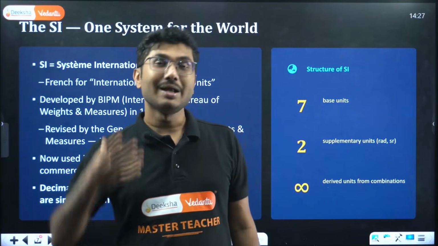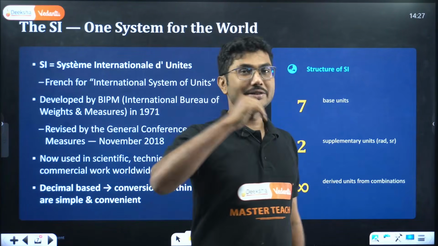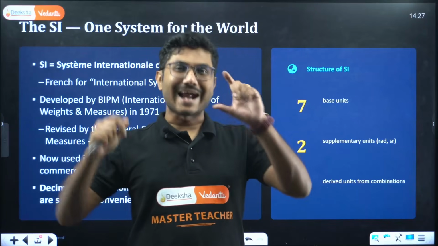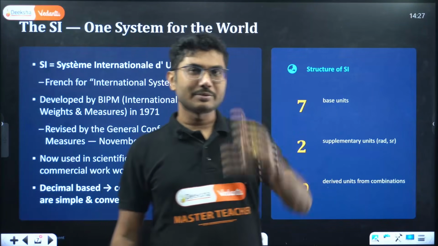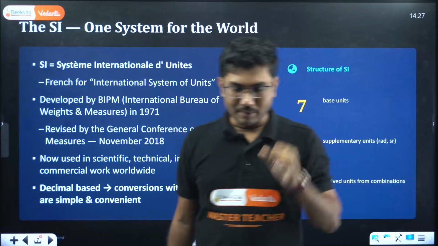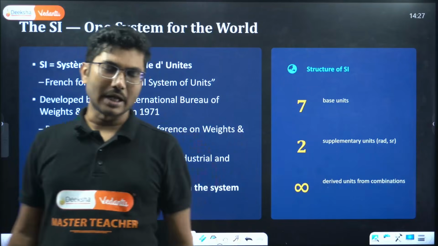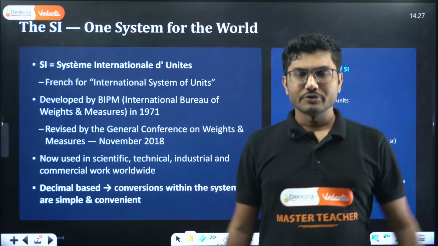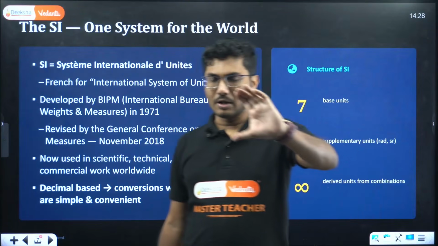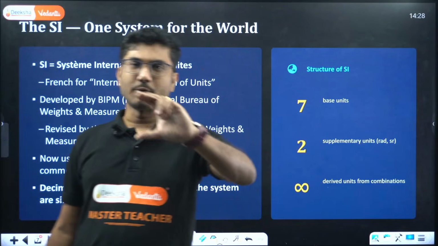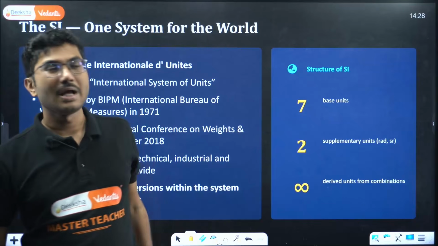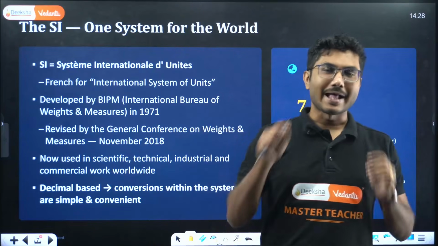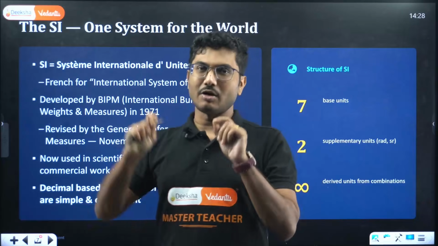So for example, there was 1 kg. If you wanted to measure 1 kg, there was a standard 1 kg bar placed in a museum, I think Greenwich Museum or some museum, I am not sure. It was a 1 kg bar made of platinum and iridium, kept in a 0°C room, and that used to be the standard of measurement.